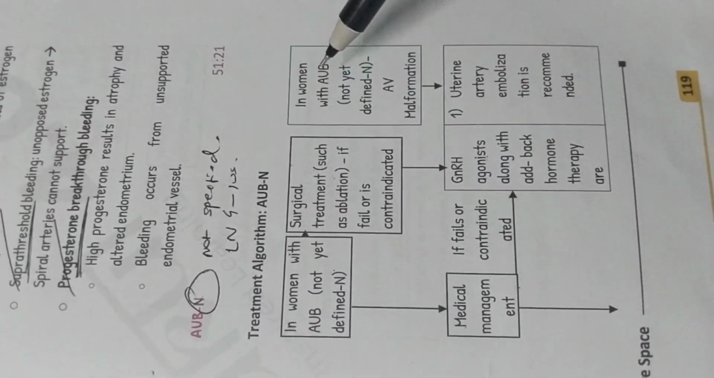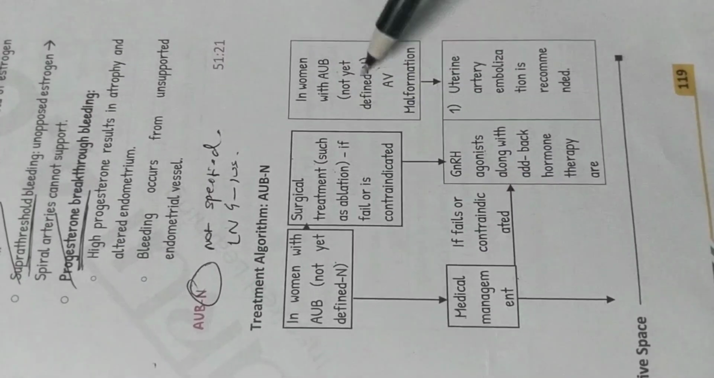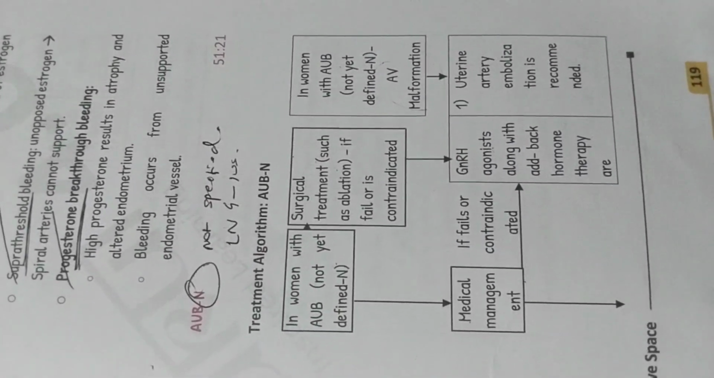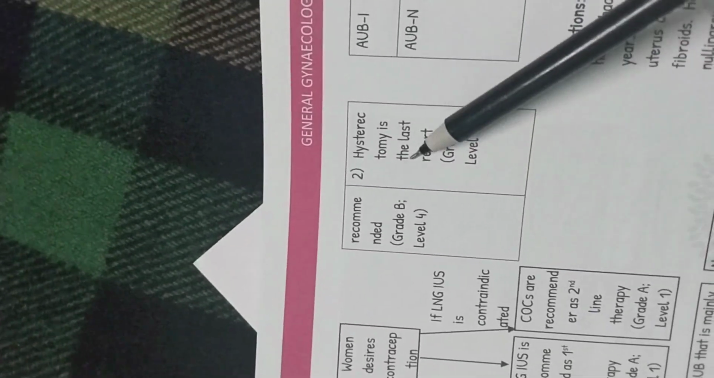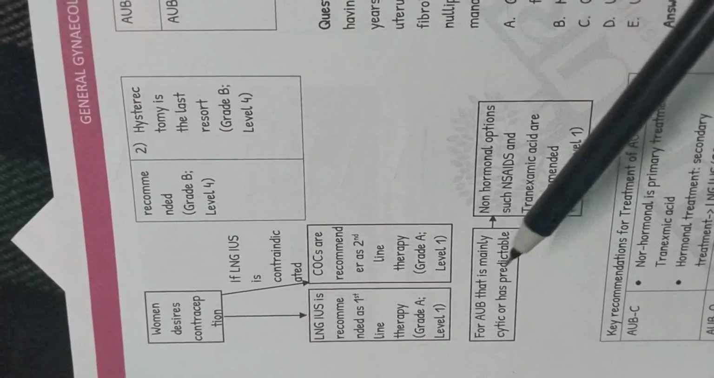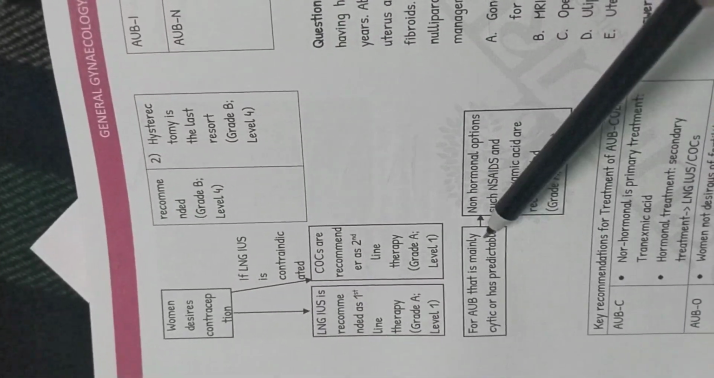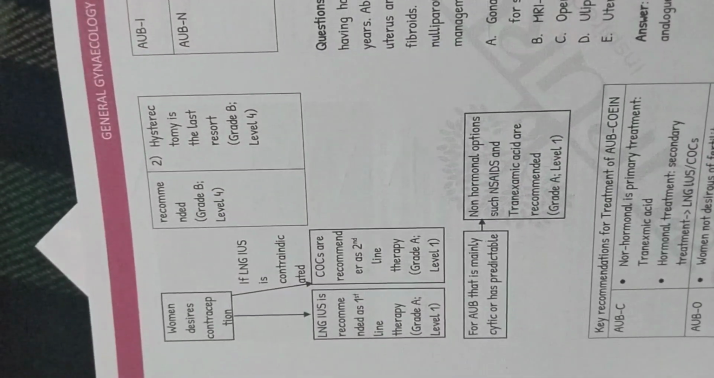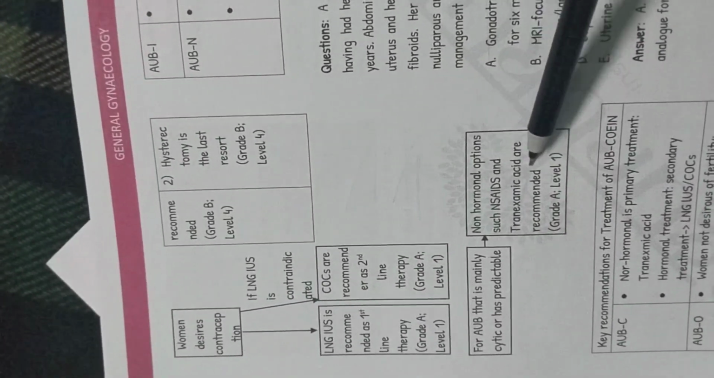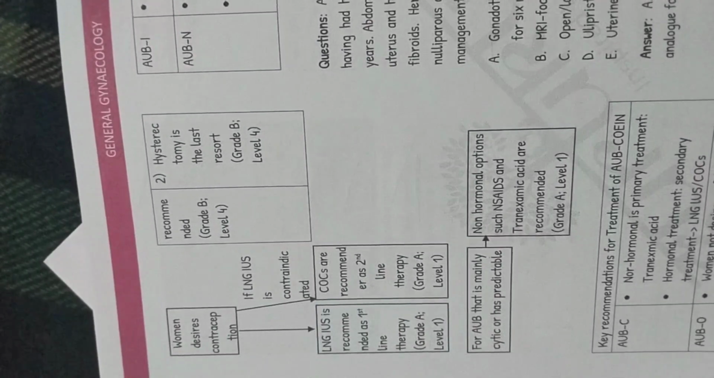Now, what is the treatment of AUB due to AVM? Due to AV malformation, you can do a uterine artery embolization. If this fails, you can do hysterectomy. So as I told you, hysterectomy is the last resort. Now, if AUB is cyclic or predictable, then you can give some non-hormonal options. You don't have to give LNG IUS, COCs, GnRH agonists. You can go for some non-hormonal options such as NSAIDs and tranexamic acid, which can just reduce the bleeding.